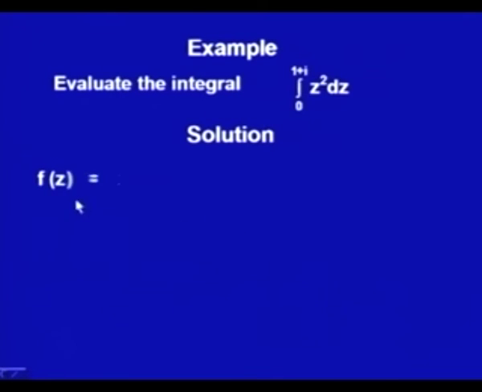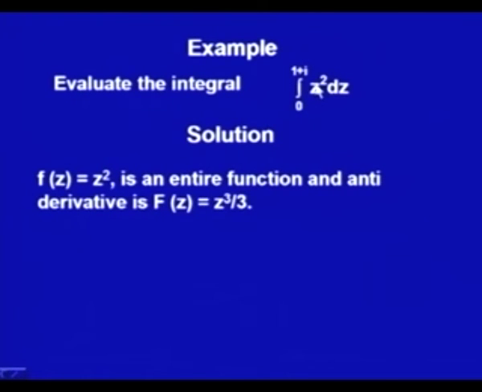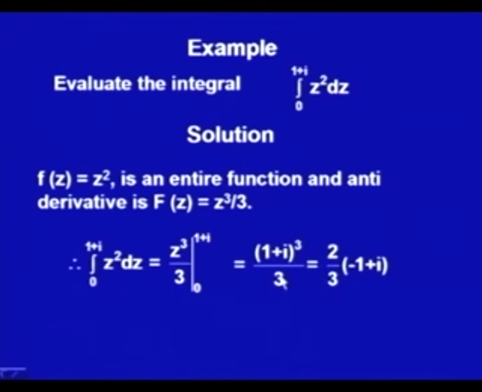And the antiderivative of this z square, we do know, is z cube by 3; you have done that in some simple lectures on derivatives. If I take the derivative of z cube by 3, it would actually be z square. So, according to this result which we found, the integral from 0 to 1 plus i of z square dz should be z cube by 3 evaluated from 0 to 1 plus i, that is, (1 plus i) cube by 3, which is (2 by 3)(minus 1 plus i). You can compare this with the result we got in the last lecture.